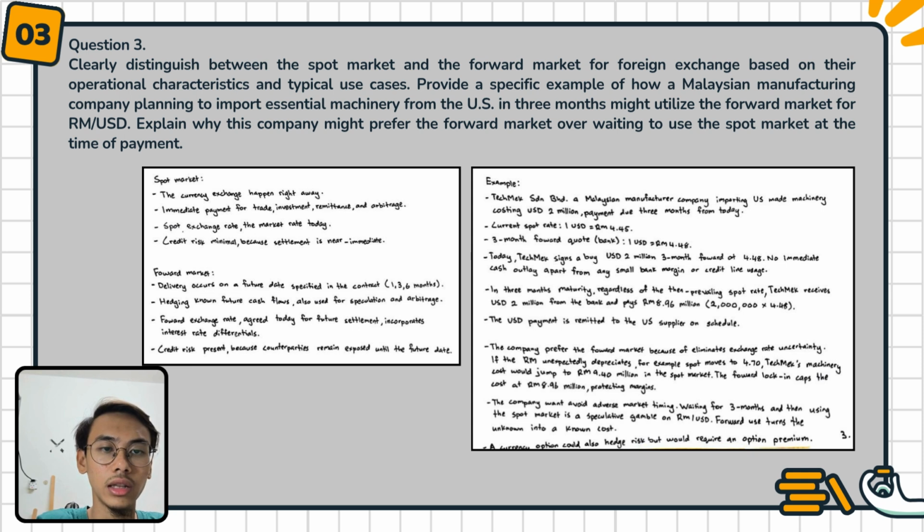Today, Touchmax signed a contract to buy $2 million 3 months forward at RM 4.48. No immediate cash outlay apart from any small bank margin or credit line usage.